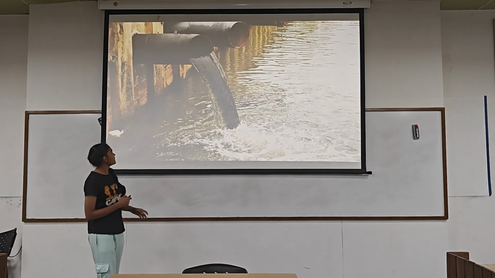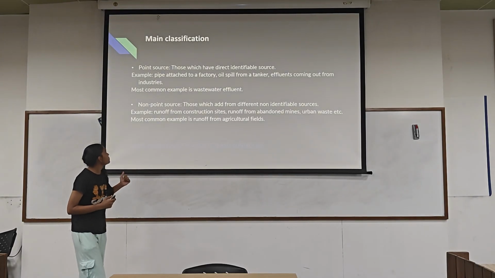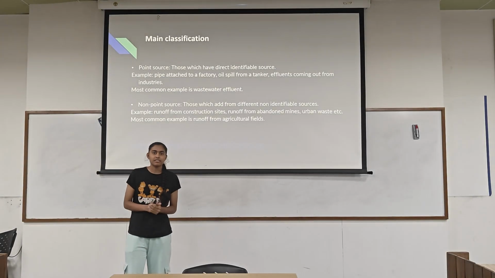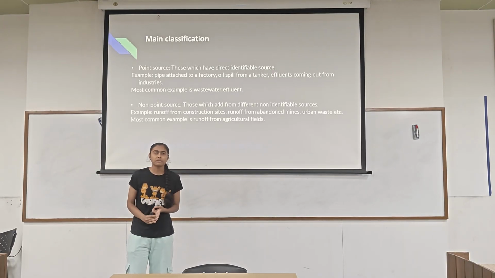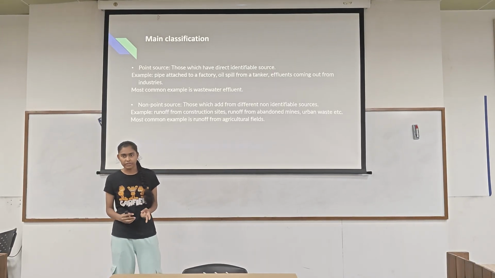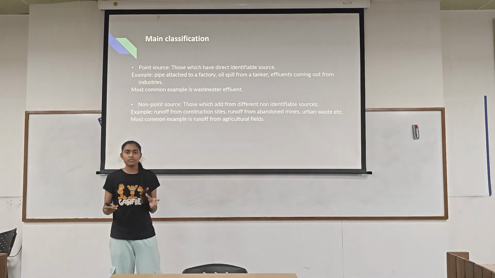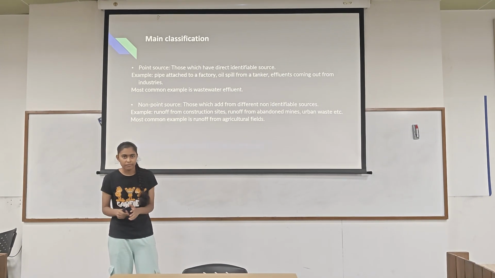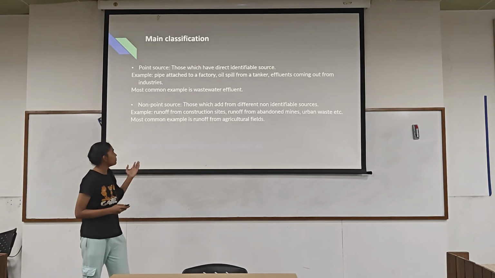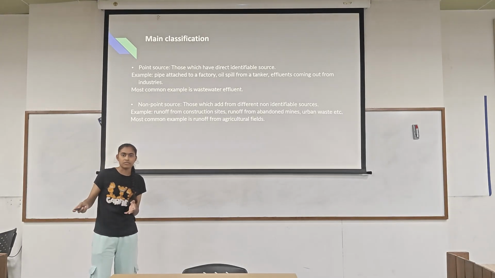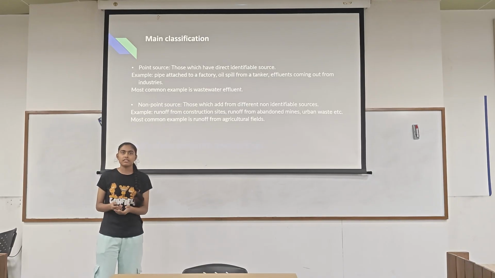Here we can see this. Before that, let us classify the sources. There are two types of sources, point source and non-point source. Point sources are those which we can directly see; they are single and identifiable. Like wastewater effluent, the pipes coming out of the factories that discharge the wastewater into water bodies.